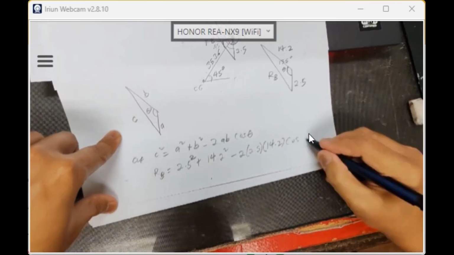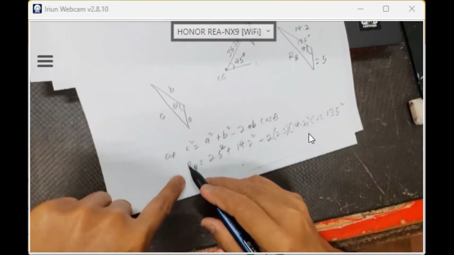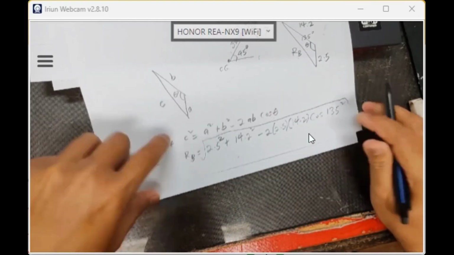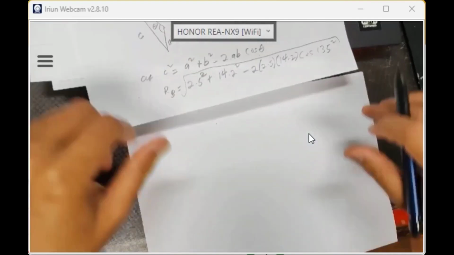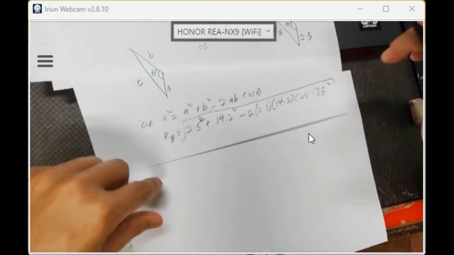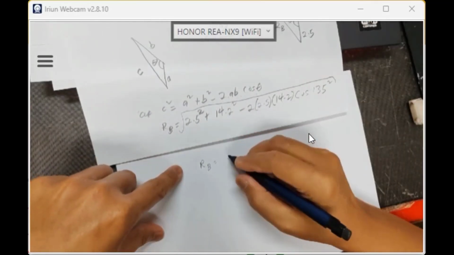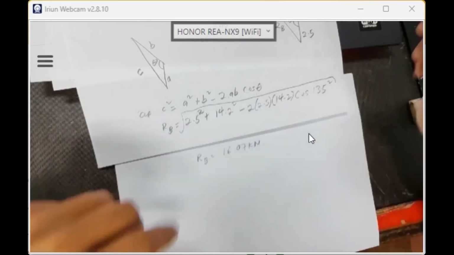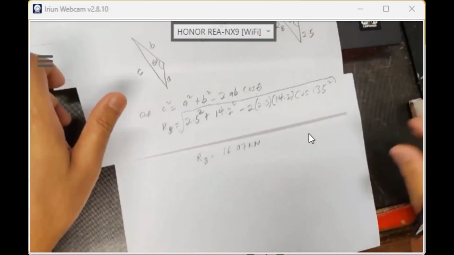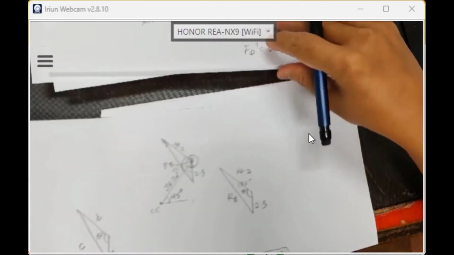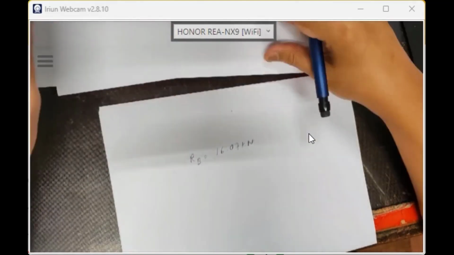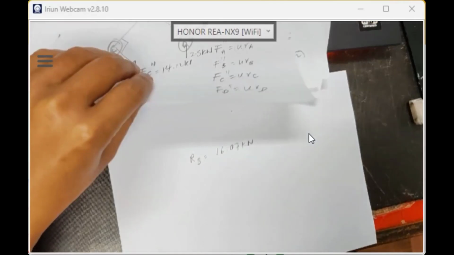Theta apa tadi? 135, right? Okay, ini RB square. So RB is the square root. So this one square root. Calculate for me. Boleh tak? 16.07. RB equal to 16.07. Okay, alright. So we already calculated RB is 16.07.